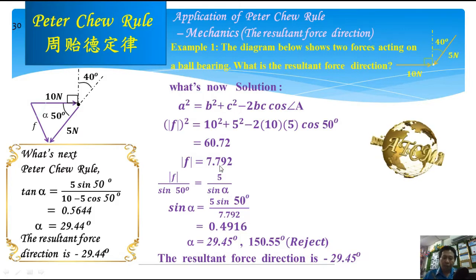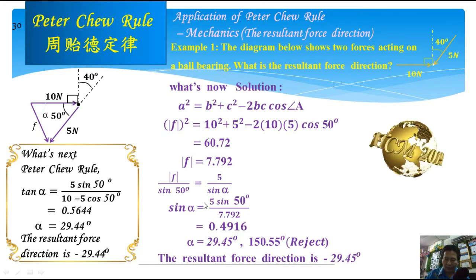7.792. After that, we still need to use the 7.792 approximate value and substitute into the sine rule. So the resultant force direction value we get is less accurate.